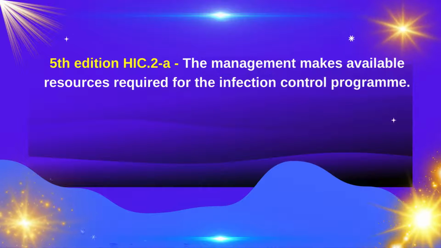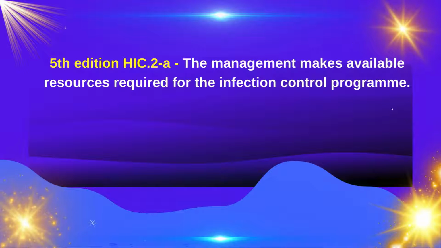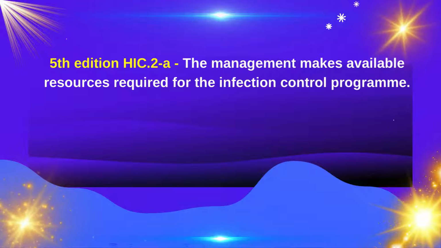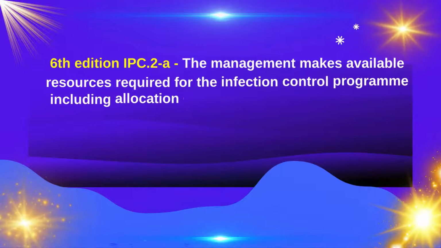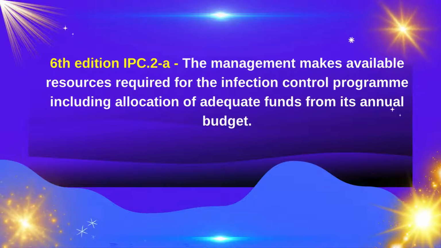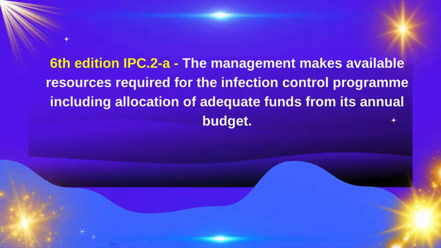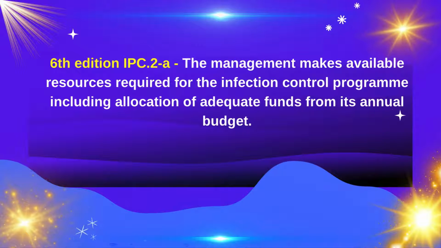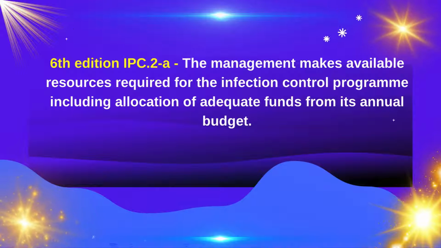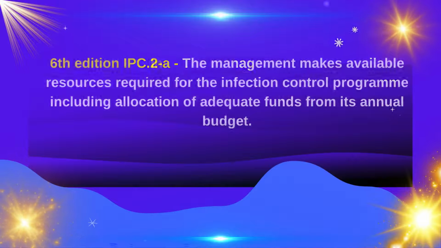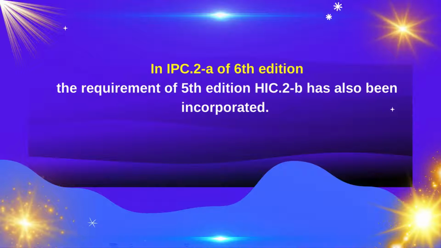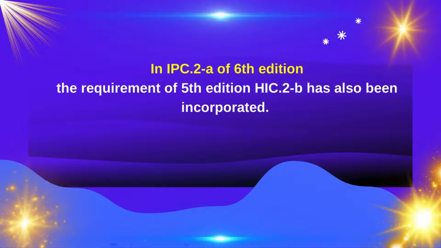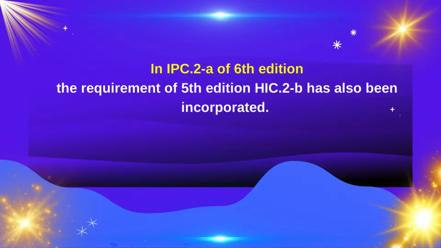5th edition HIC 2A states that the management makes available resources required for the infection control program. Whereas, 6th edition IPC 2A states that the management makes available resources required for the infection control program, including allocation of adequate funds from its annual budget. In IPC 2A of the 6th edition, the requirement of 5th edition HIC 2B has also been incorporated.